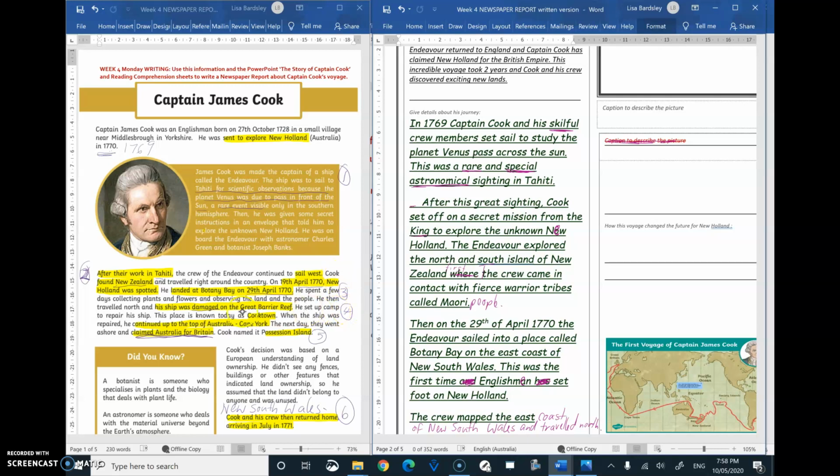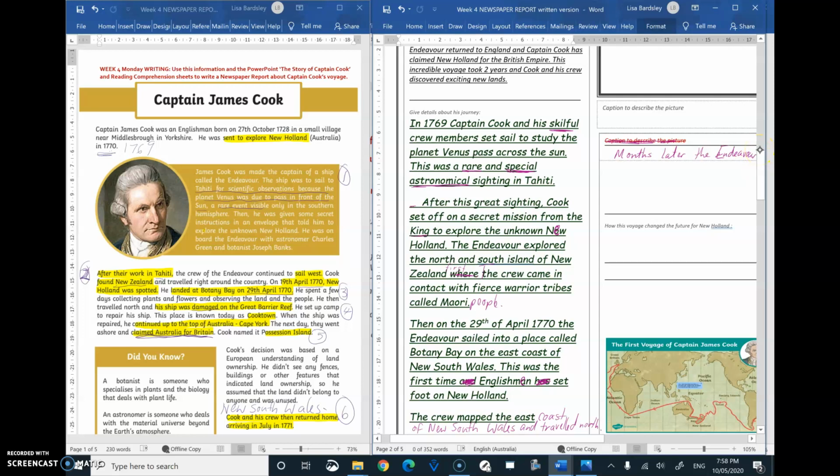I'm going to come down to here. So the brave crew survived damage to their ship at the Great Barrier Reef. Okay, months later, the Endeavour, capital letter, Endeavour. Check your spelling all the time when you're doing this and look back on your pages of information.